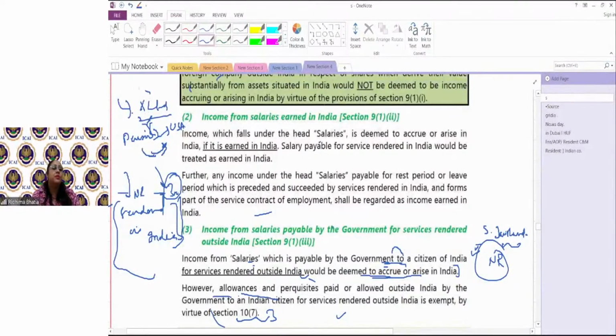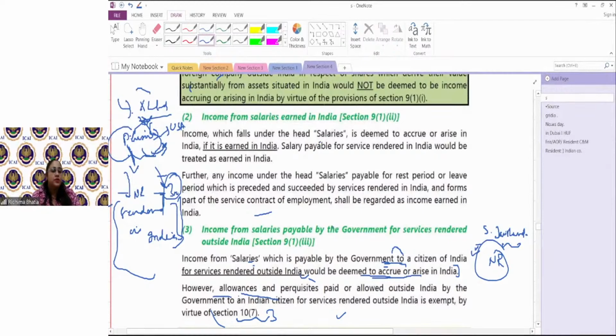अब you will say कि ma'am this pension is received outside India and आप इस साल India में नहीं हो, तो it should not be treated as deemed to accrue or arise in India. The answer is no, because the pension which I am receiving today is for the services which I rendered in India, right? So this pension is taxable income of India. Okay. So दोनों part clear. Second part also clear. First part also clear.